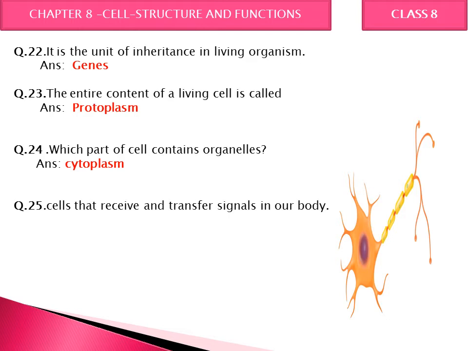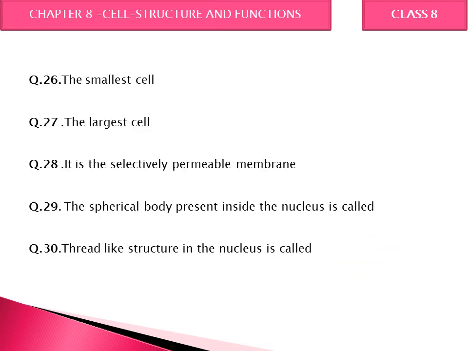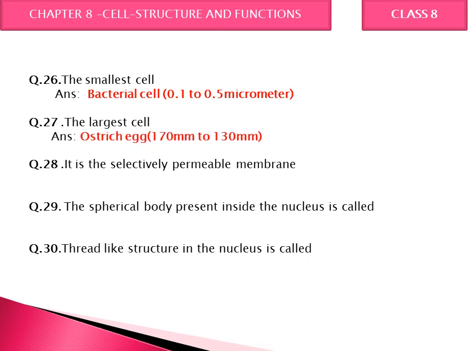Cells that receive and transfer signals in our body are known as, yes, I have already drawn here, and that is a nerve cell, which is also one of the longest cells in our body. The correct answer is nerve cell. Can you tell me the smallest cell? The correct answer is bacterial cell. That's why we cannot see bacteria with our naked eyes. Next, the largest cell is an ostrich egg. It is one of the largest cells.